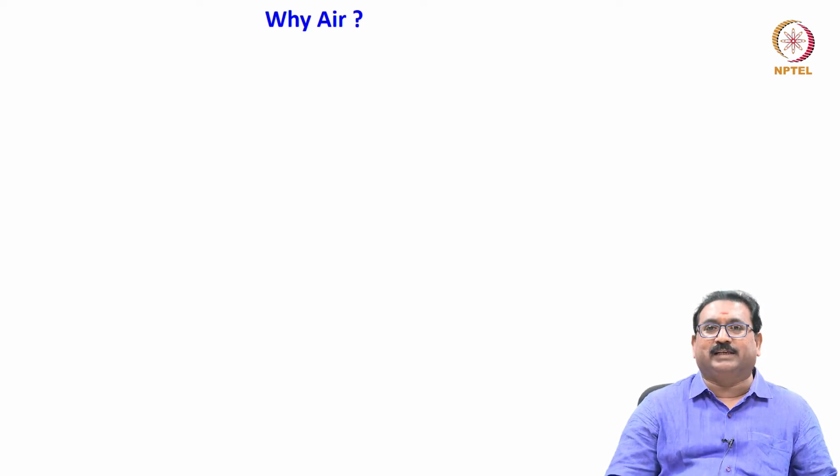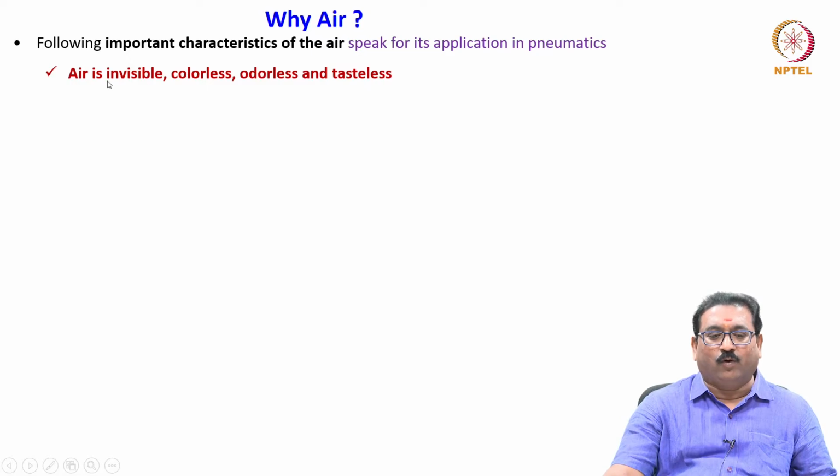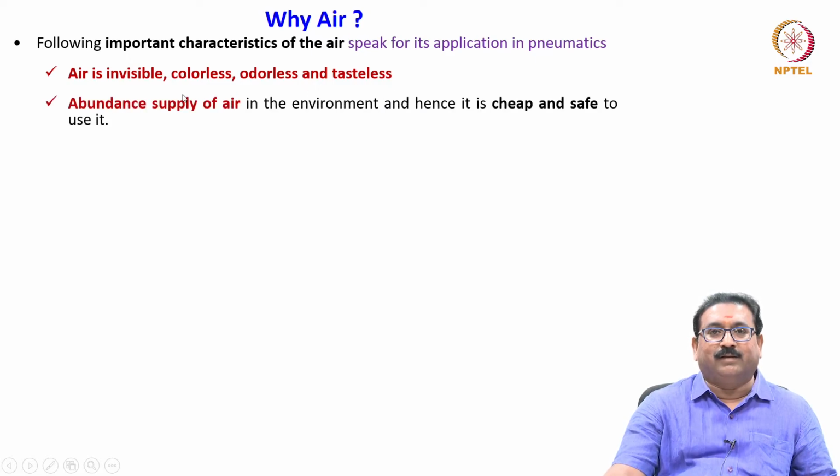Then the question arises, why air? The following characteristics of air speak for its application in pneumatics. As we know, air is invisible, colorless, odorless and tasteless. There is an abundant supply of air in the environment, hence it is cheap and safe to use.